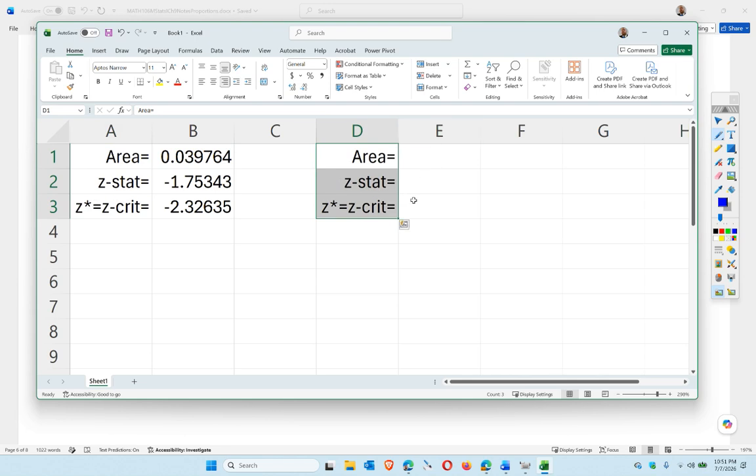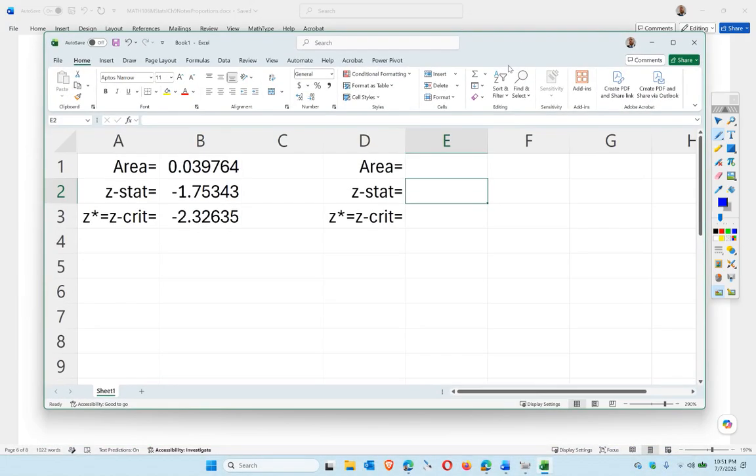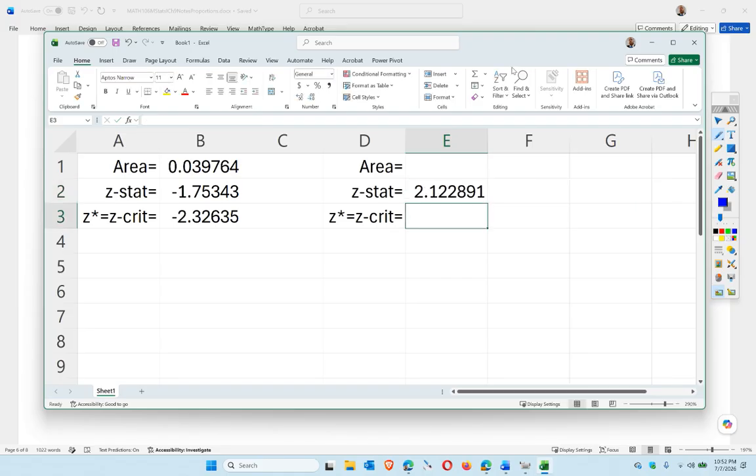Okay, so the Z-stat, we're going to put that in first, right? So that is 0.315 minus 0.25. That's the difference between the sample, actual, versus the hypothetical population, divided by the square root of 0.25 times 0.75 divided by 200. Okay, so there's our Z stat. Now we've got to figure out our area and our Z critical, basically.